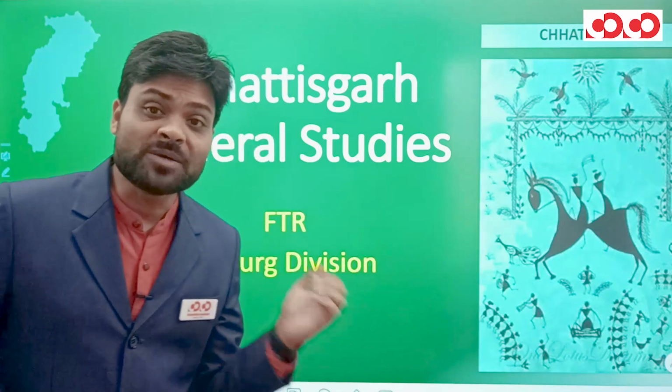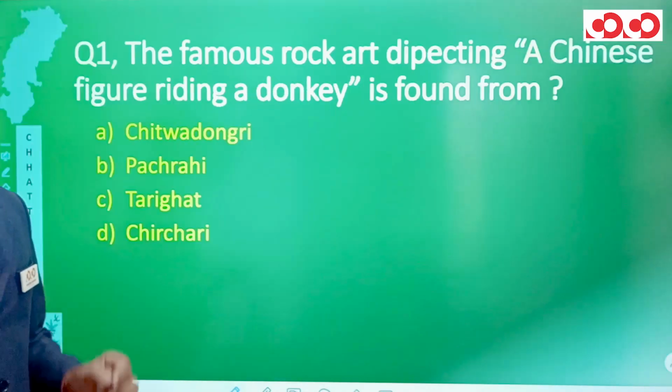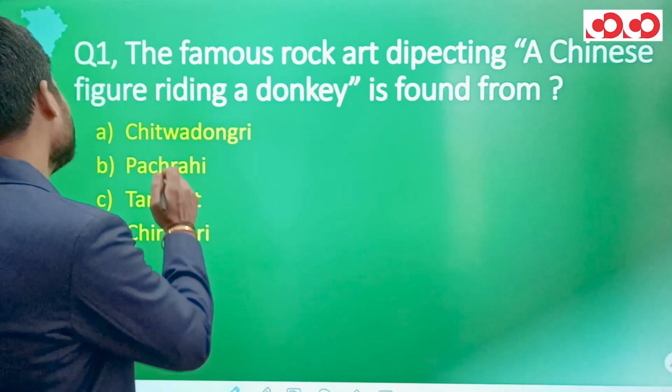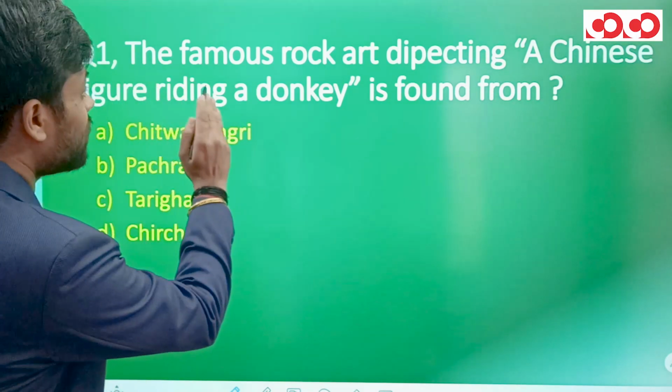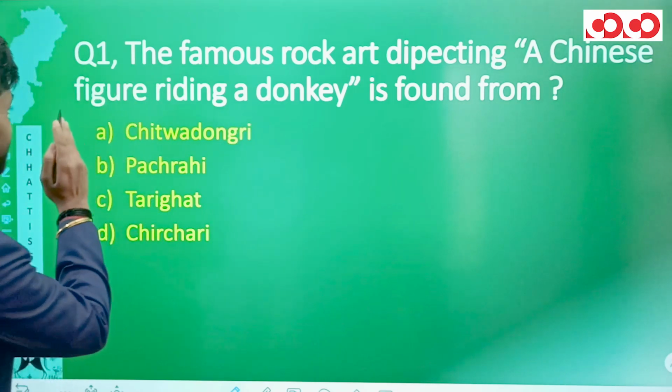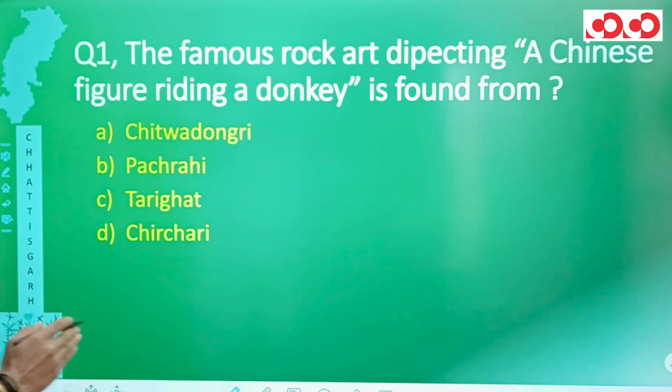Now let's quickly jump on the questions. Here we have the first question. The first question says, the famous rock art depicting a Chinese figure riding a donkey is found from.